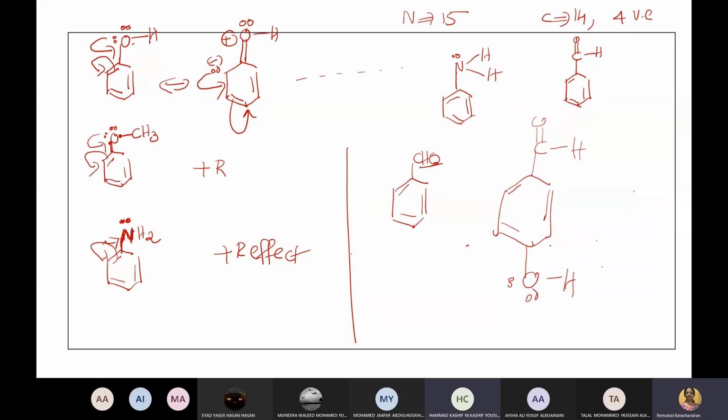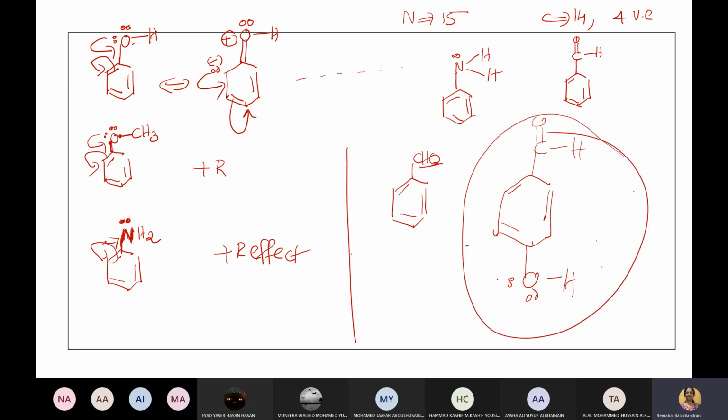How do we know which one has the major effect? Yes, it is there in the topic which I will teach. It is there in the syllabus. Which is more reactive, benzene or phenol or para hydroxy benzaldehyde? All these things are there. Maybe after the break we will do all that. Next class, I don't know whether we will reach there. Maybe we will reach next class, or after that. Don't worry.